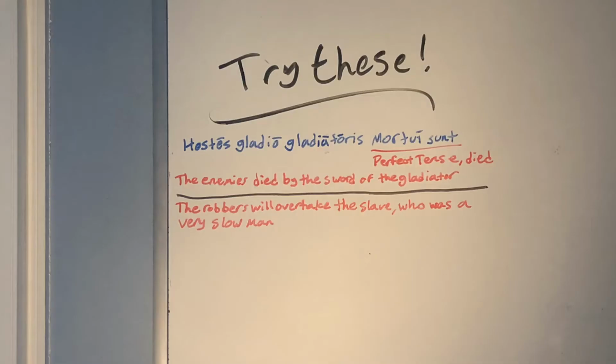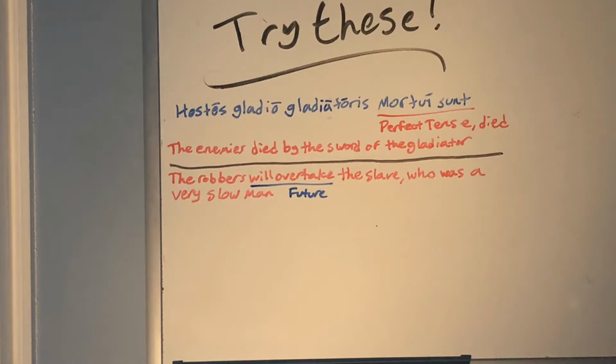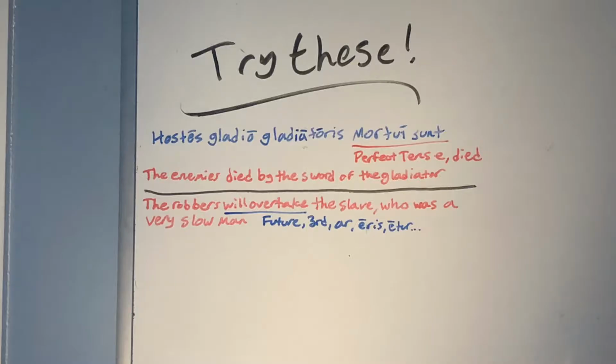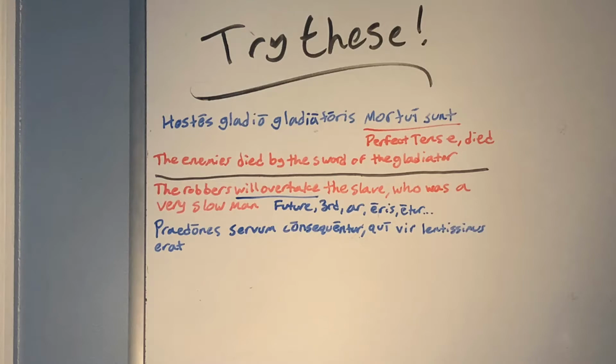In the second sentence, the robbers will overtake the slave, who was a very slow man. Here, the deponent verb is will overtake, and it's in the future tense. Since consequor, which means to overtake, is a third conjugation deponent verb, we would be using our e, eris, etur endings to talk about the future tense. So this into Latin would be praedones servum consequentur qui vir lentissimus erat.